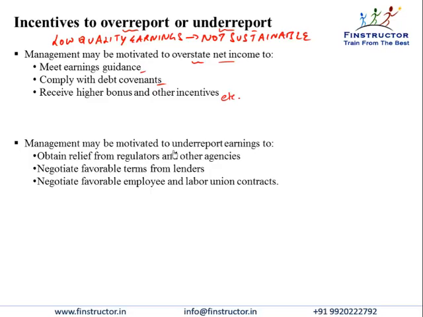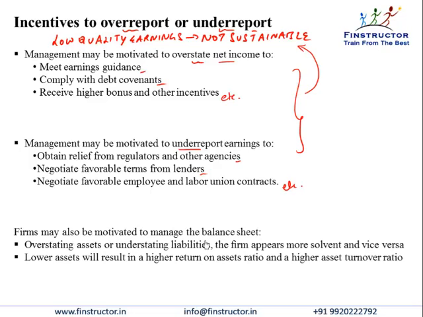Managements may sometimes be motivated to underreport earnings in order to obtain relief from regulators and other agencies, saying that the business is already in a very poor shape, so regulation should be more favorable. Negotiate favorable terms from lenders. And similarly, low earnings may be used to negotiate favorable contracts with employees and labor unions. So many reasons exist for over-reporting or under-reporting earnings, which is why they may not be sustainable or the quality of earnings becomes low.